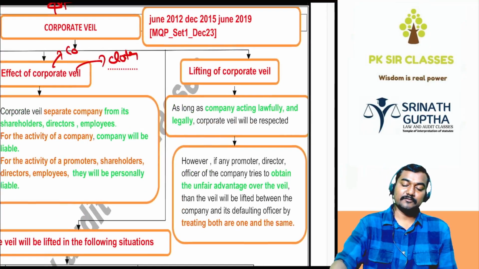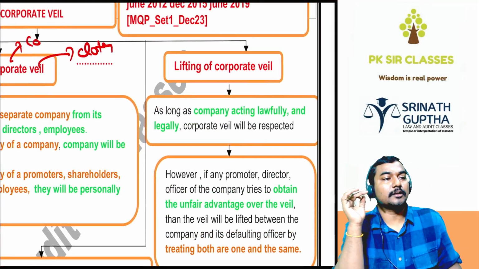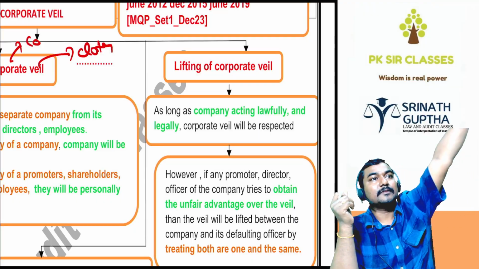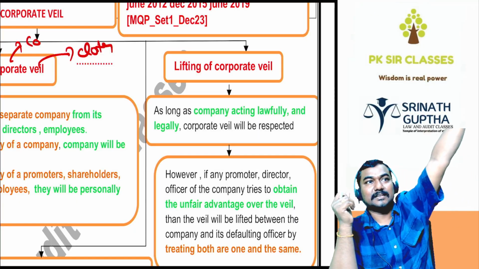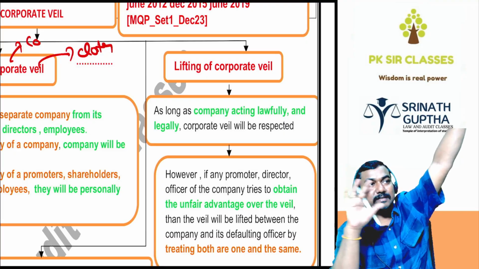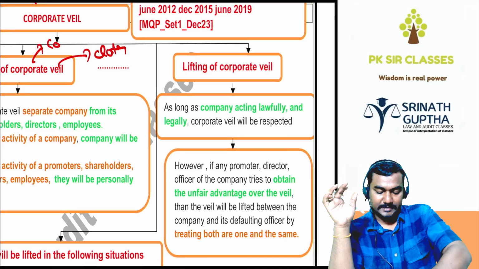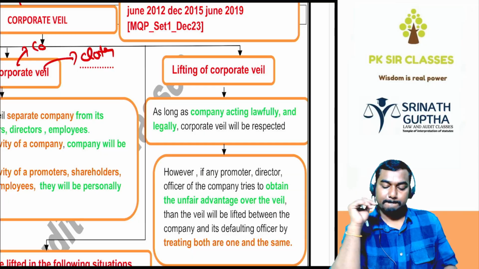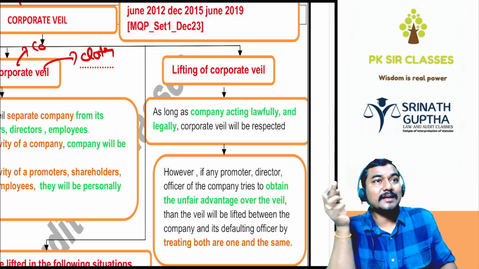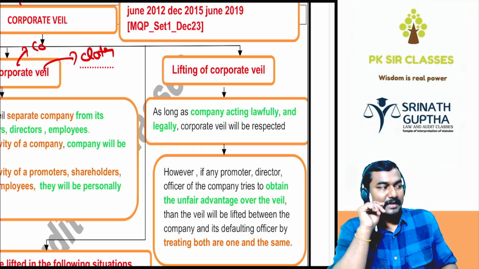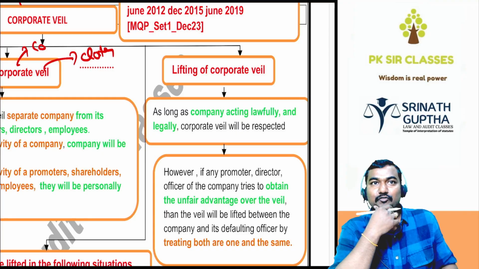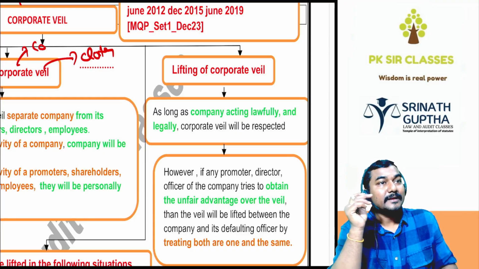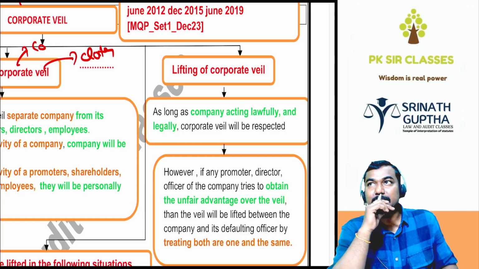Heading. Leave one line. Lifting of the corporate veil. But in this exam, what is the corporate veil, and when will it be lifted? That will be the question. 7 marks. No cases need to be explained. Only these headings you have to explain. First one: lifting of the corporate veil. As long as the company is acting lawfully and legally, the corporate veil will be respected.